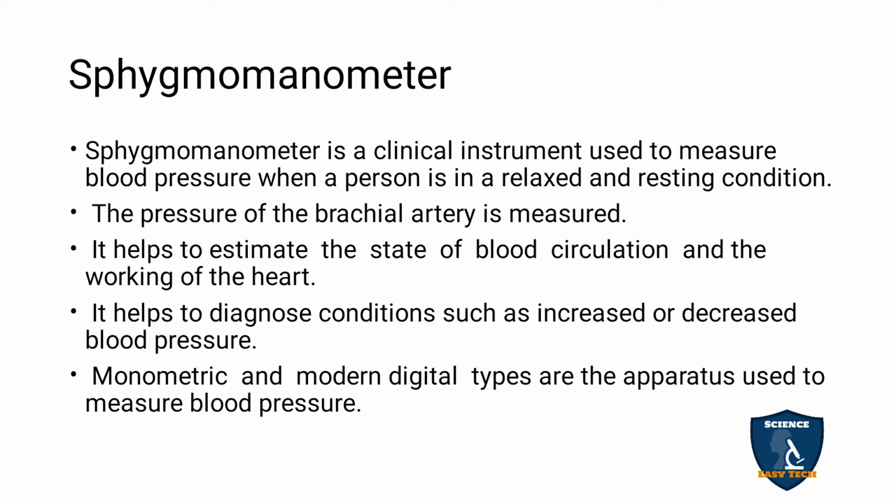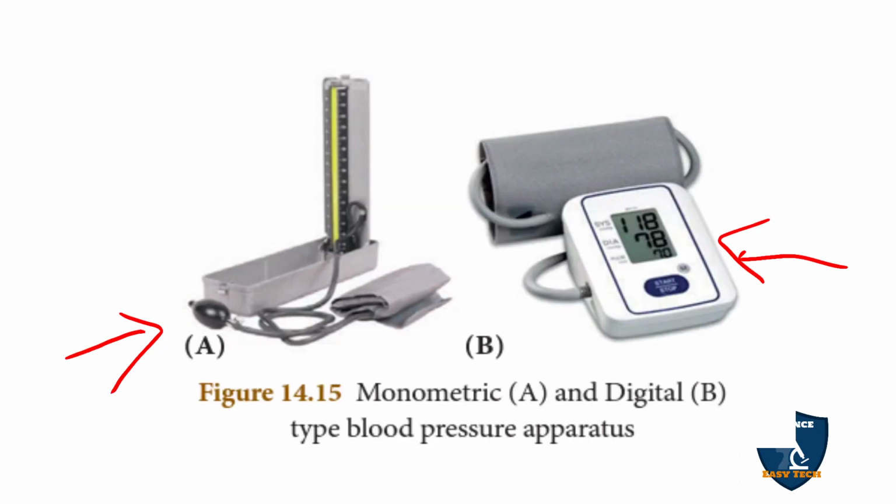It helps to diagnose conditions such as increased or decreased blood pressure. So, it is used to measure increased or decreased blood pressure. Manometric and modern digital types are the apparatus used to measure blood pressure. This is a manometric one and this is a digital one.